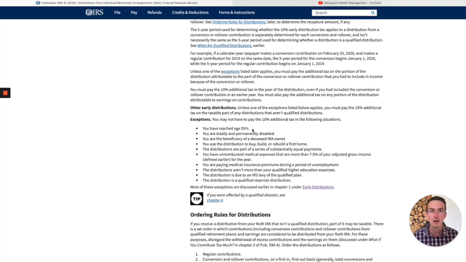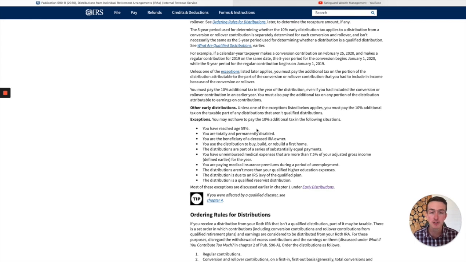Let's say that you were 58 and you performed a conversion. You do have to adhere to that 5-year conversion rule for that year and a half, but as soon as you have reached age 59 and a half, you can access that Roth conversion. So for some people, the 5-year conversion rule might be 3 years or 2 years if they're performing that conversion at a time where they will pass over that 59 and a half exception.